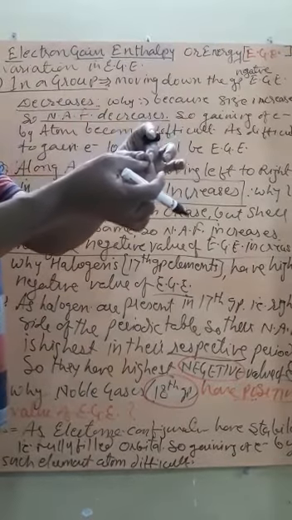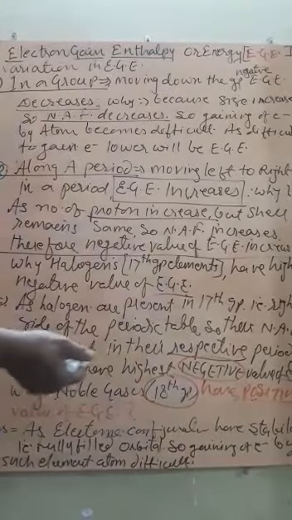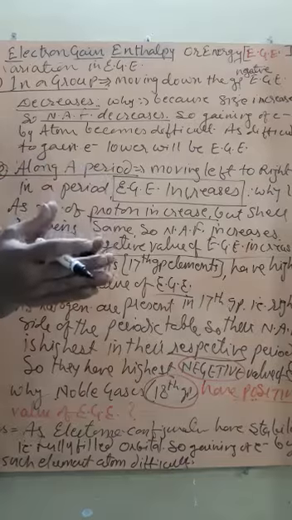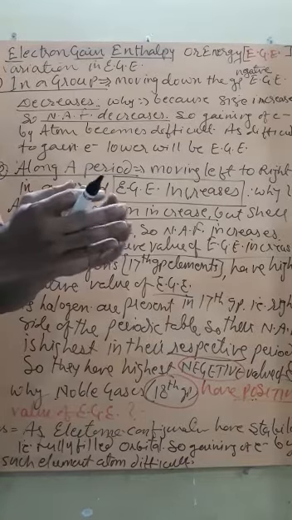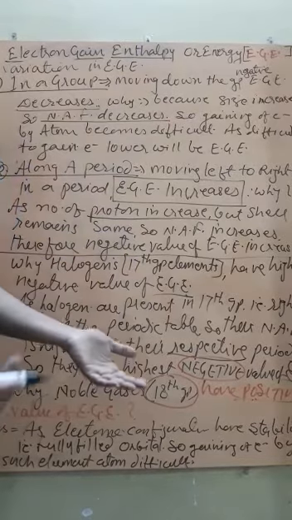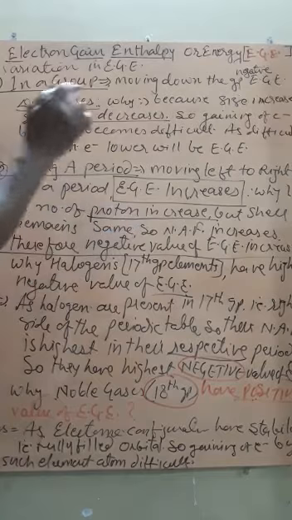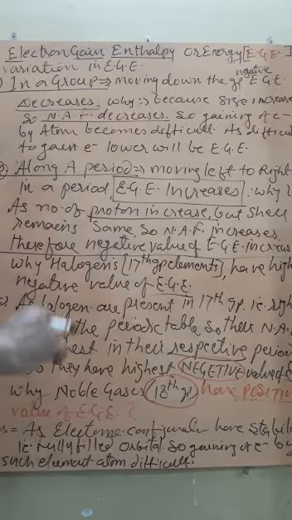Now, if the nuclear attraction force decreases, then the tendency of gaining an extra electron will also decrease. If there is less attraction between the proton present in the nucleus and the incoming electron, then lesser will be the electron gain enthalpy. Are you getting? Now, second one is along a period.